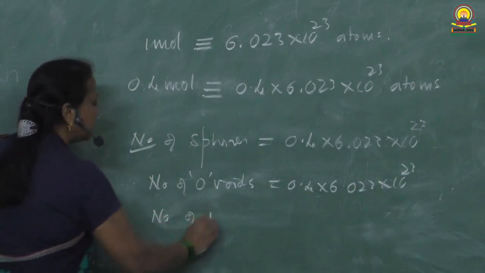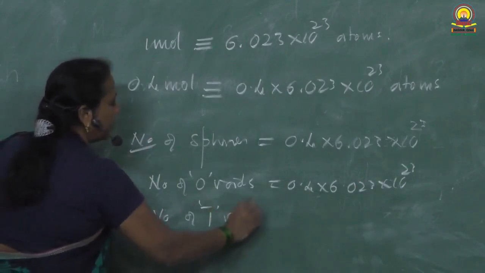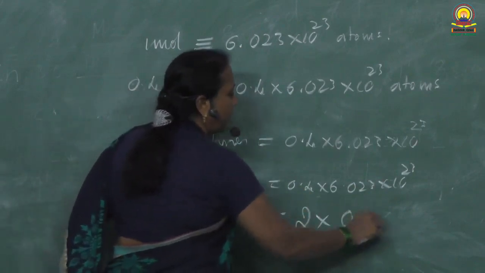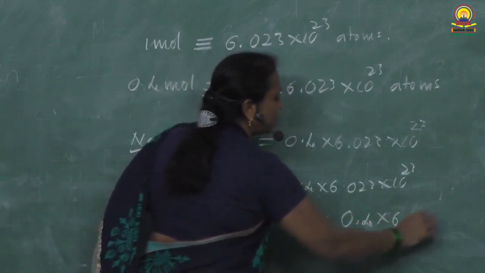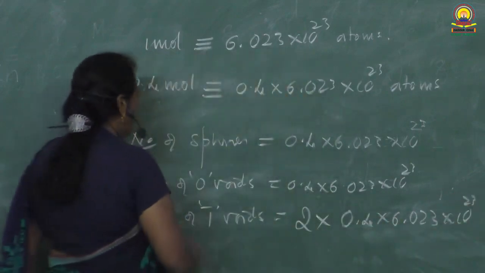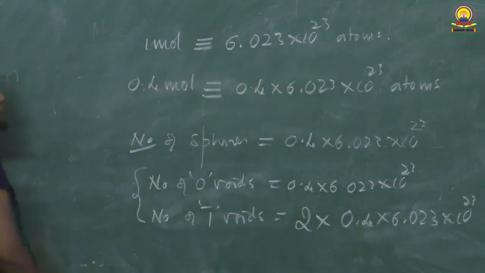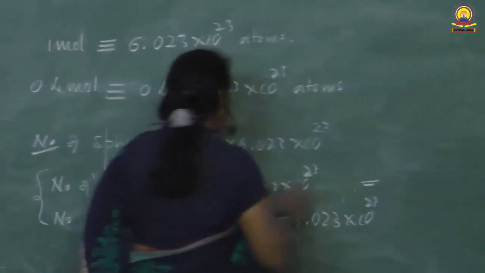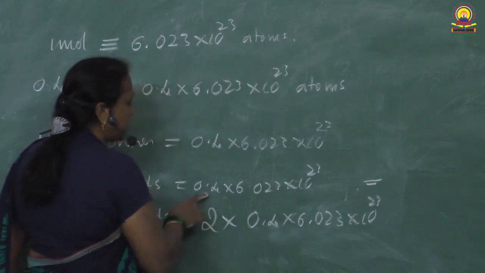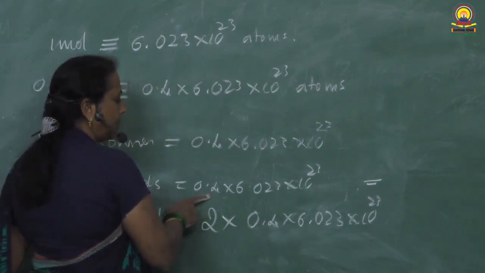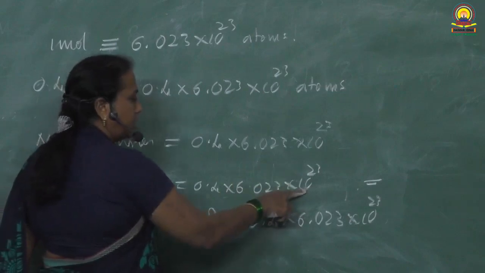The number of T voids is equal to 2 into 0.4 into 6.023 into 10 raised to 23. If you add these two, you will get the total number of voids. Let us simplify this. I see this as 4 into 10 raised to minus 1. Then it becomes 10 raised to 22.